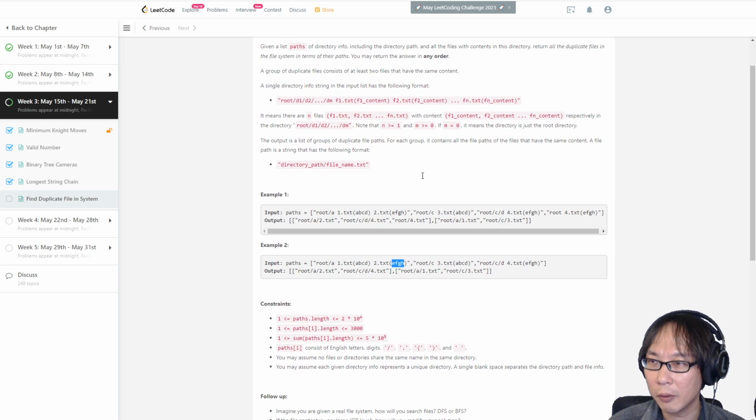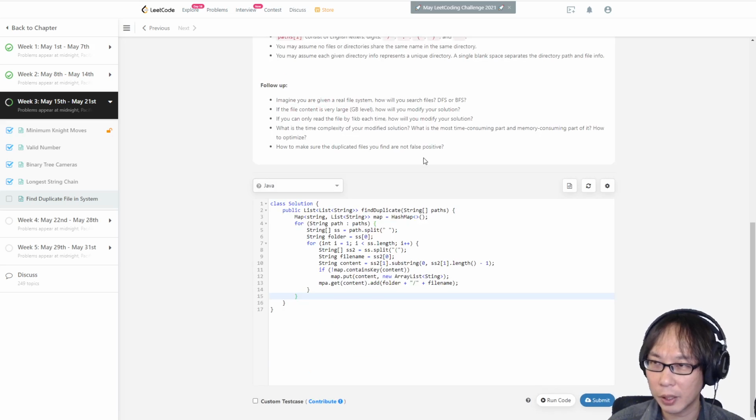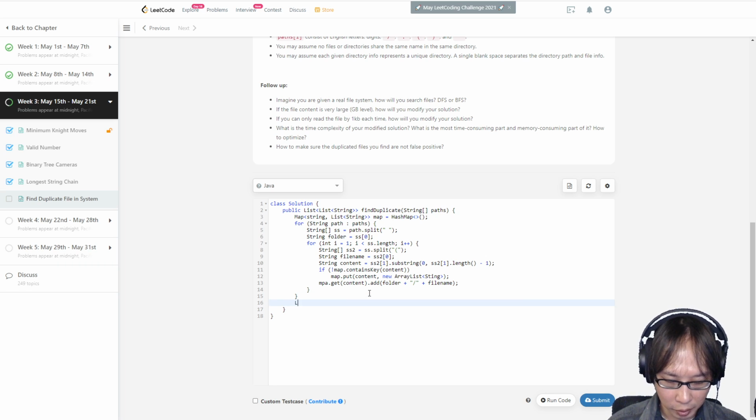So which means that if it only has one, then we don't need to return, right? That's what I think. So anyways, let's see if it's correct. So after the for loop, what are we going to do? We are going to return a list of a string. So let's do a list of string, res equals to new array list.